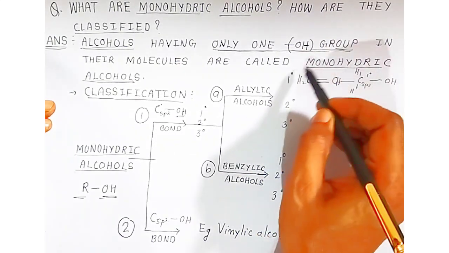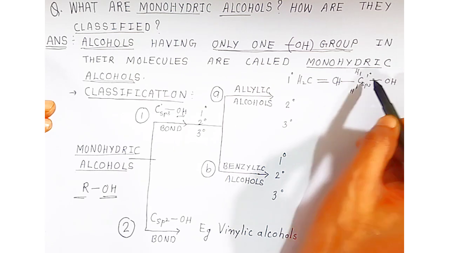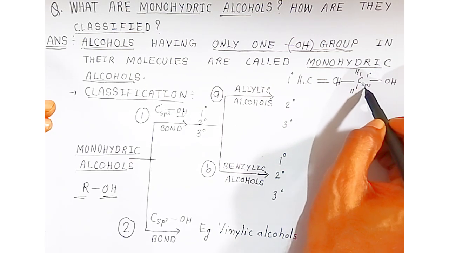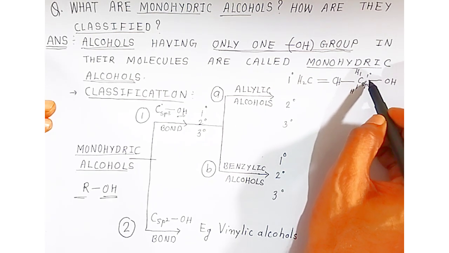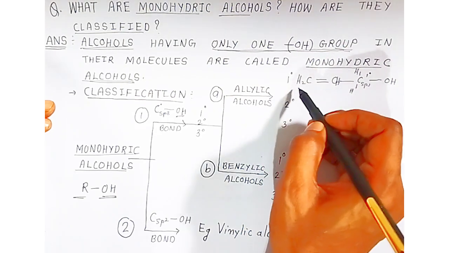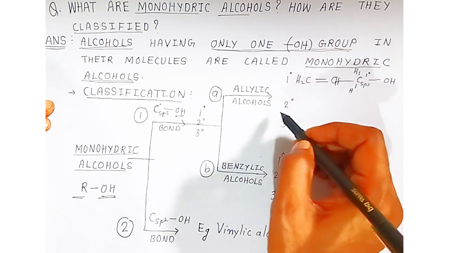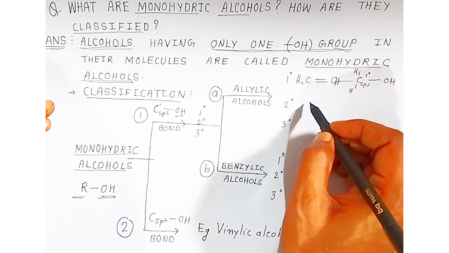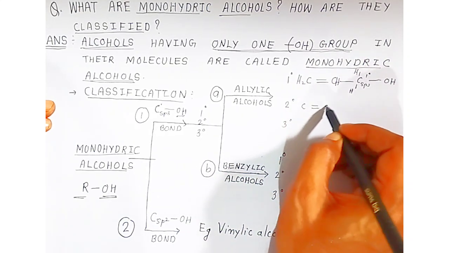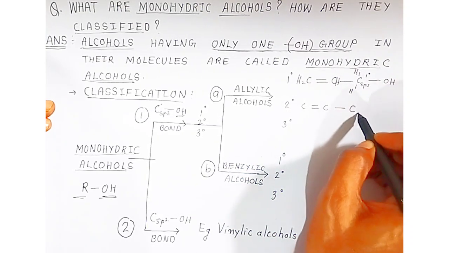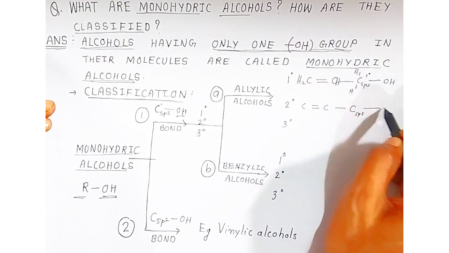So these 2 carbons are the alkene, students, and the OH is attached to an sp3 hybridized carbon. This sp3 hybridized carbon is nothing but a first degree alcohol carbon. So this is a first degree allylic alcohol. Okay students, now the second type: you may have second degree allylic alcohols, that is a carbon-carbon double bond, and this is your sp3 hybridized carbon to which your OH is attached.